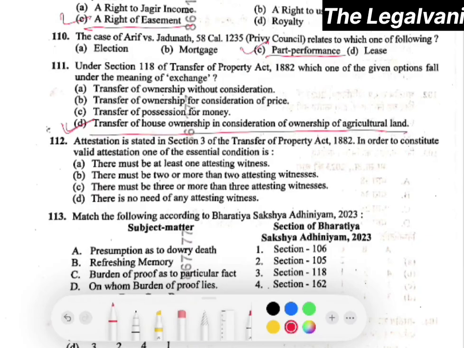Attestation is stated in section 3 of TPA. In order to constitute valid attestation, one of the essential conditions is. Here the right answer would be option number B. That is, there must be two or more than two attesting witnesses, right?